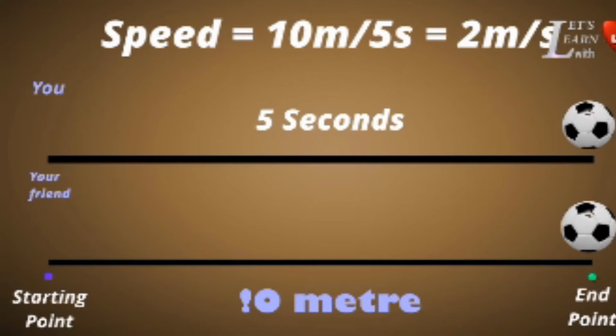So if the distance between the starting point and the ending point is 10 meters, and the time taken by your ball is 5 seconds, but your friend's ball takes 2 seconds, now say, children, whose ball is faster?